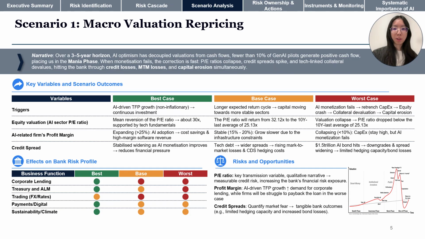While the best case offers an opportunity to expand demand for corporate lending, in the worst case, our corporate lending and treasury functions face severe credit erosion that forces the bank to boost the capacity reserve to cover projected losses. By identifying this trigger earlier, the bank can move from reactive monitoring to proactive risk ownership, adjusting the collateral requirement before the bubble bursts.